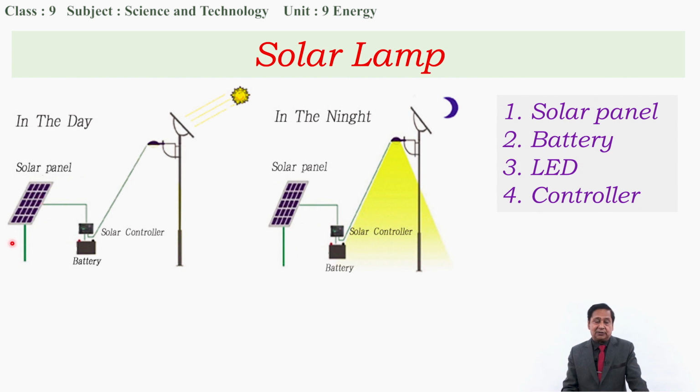The intensity of solar light may vary throughout the day. Sometimes it becomes very high, and it is controlled by the controller, and the voltage is adjusted by the solar controller. Otherwise, the battery will be damaged. This way, there is a solar controller between the battery and the solar panel. And when the battery is charged, the battery releases current, and it passes through the controller to the LED. LED means we usually say lamp, but this is a light emitting diode. And when current is passed to this LED, then it glows.